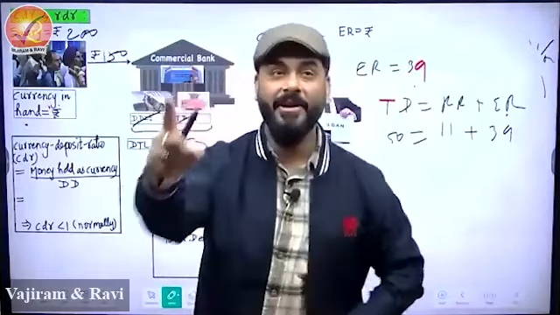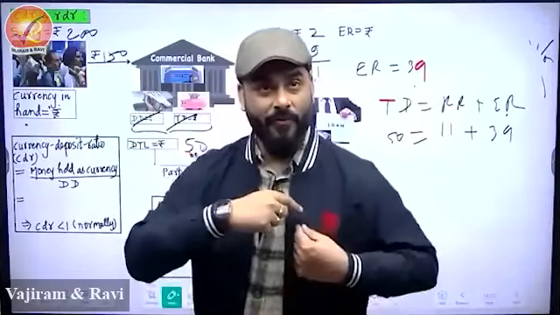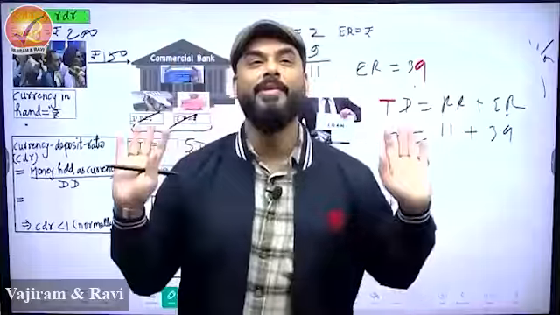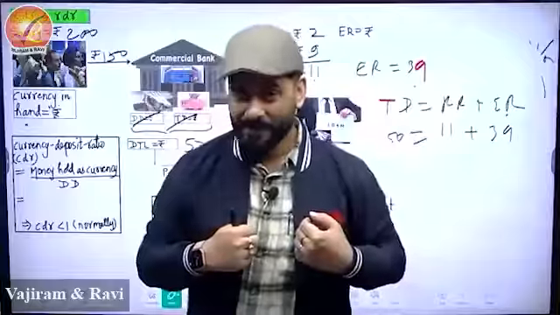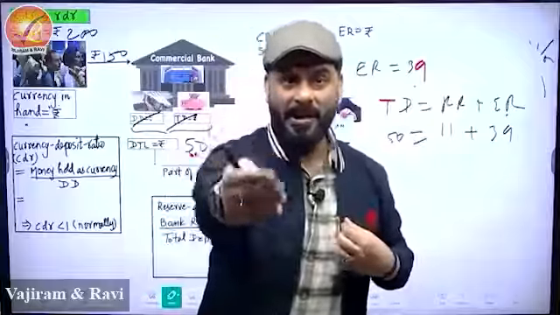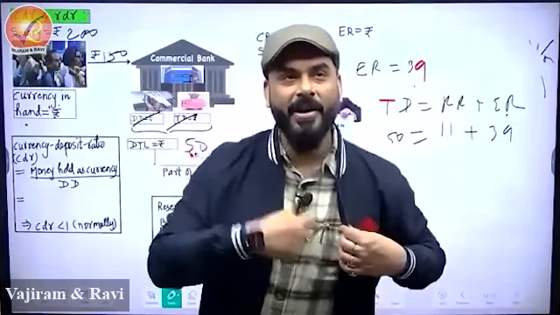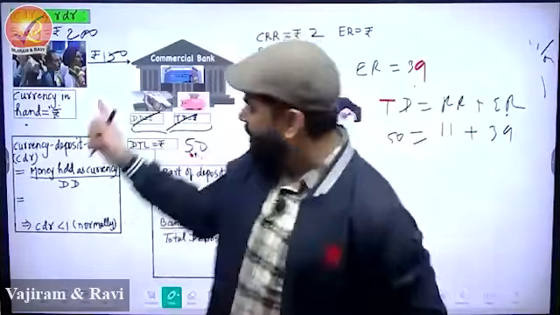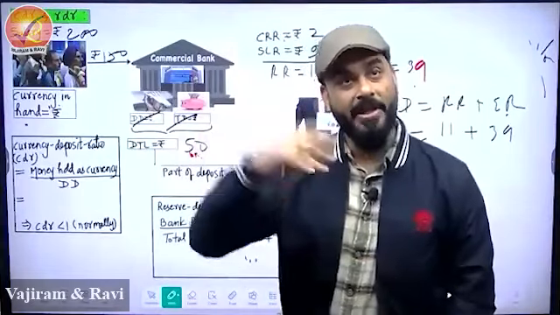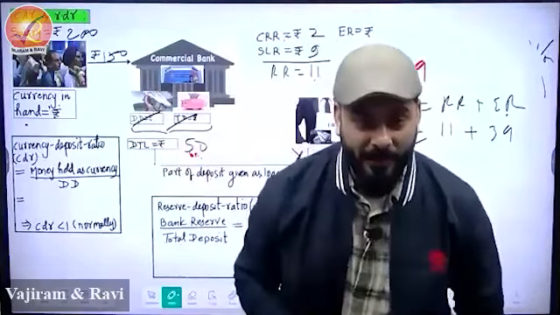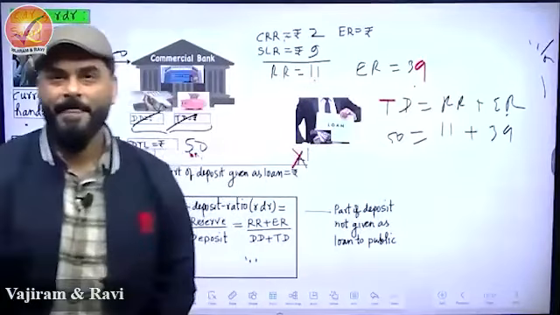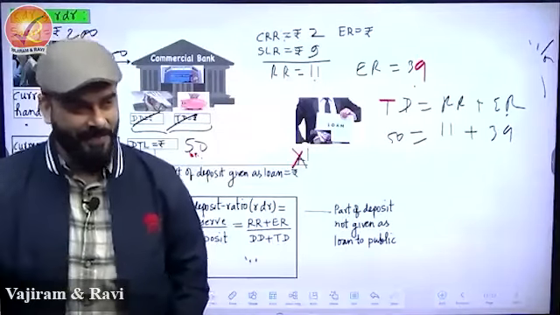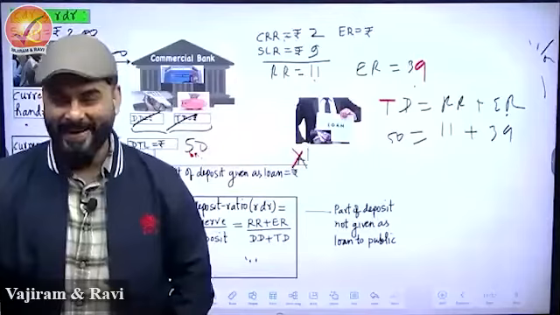But if I had given 117 rupees as loan, then 117 would have gone and 117 plus 11 point something would have come to me. 10 rupees extra would have come to me. So imagine if you give 117, how much money will you get? At least 11 rupees extra. But if you are giving 39 rupees, you will get 3.9 rupees extra. So what will happen in this case? If people keep more cash in their hand, will the multiplication of money in the economy be higher or lower? Lower. There you go. Which is that credit creation will slow down during festivals, because people will keep more cash in the hand.